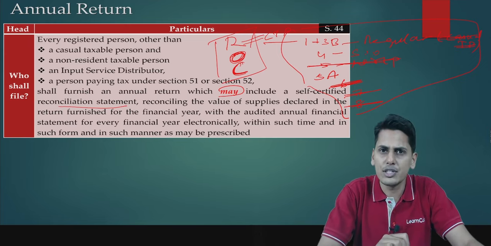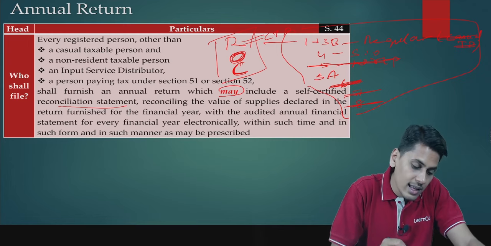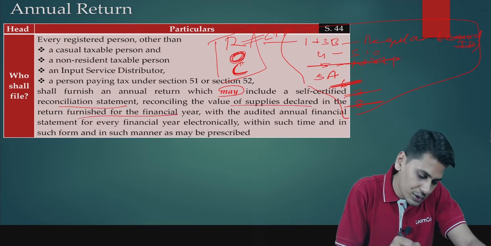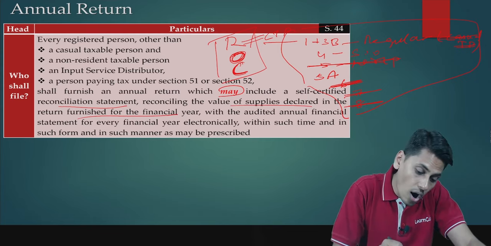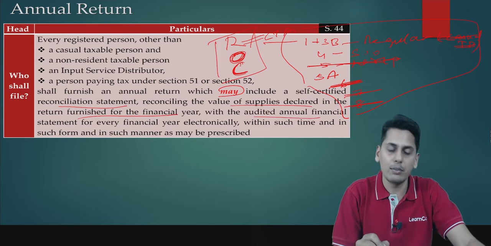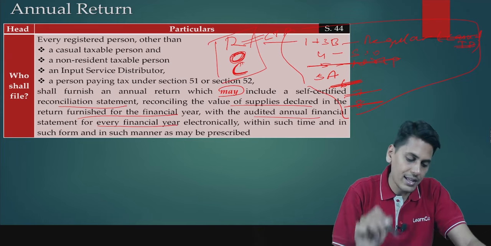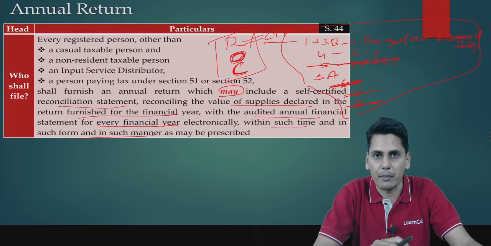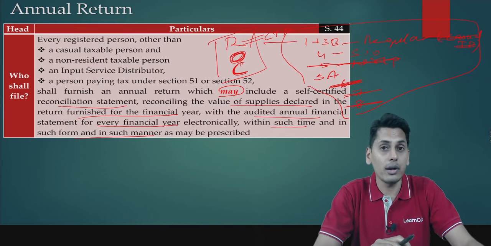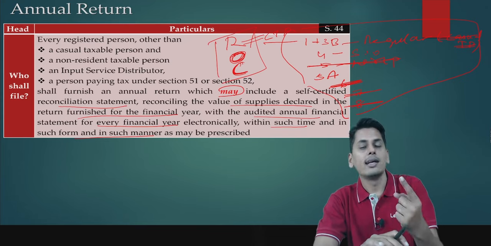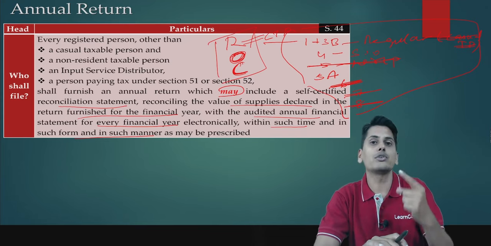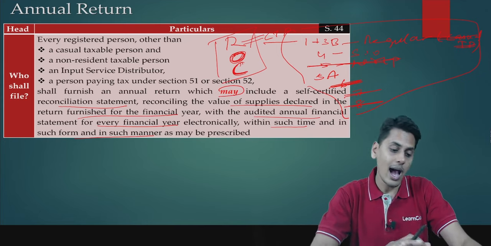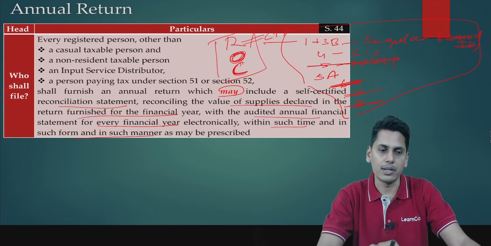Now what is a reconciliation statement? It would reconcile the value of supplies which is declared in the return furnished for the financial year with the audited annual financial statement for every financial year electronically within such time and in such form and in such manner as may be prescribed. So friends, section 44 is speaking about two things. One, it is speaking about annual return. Who should file this annual return? It is ROC. R would not include a casual taxable person.